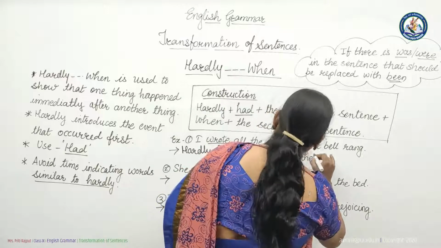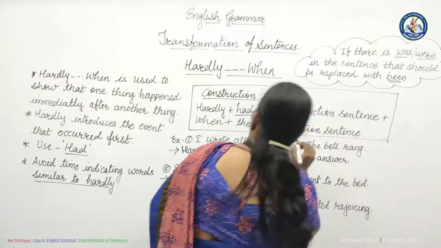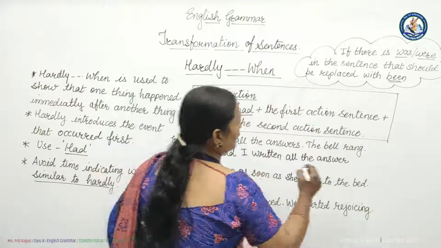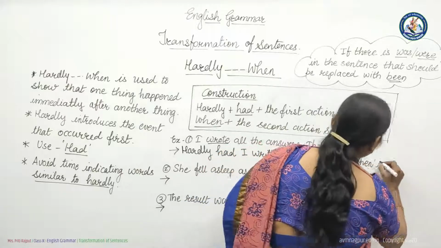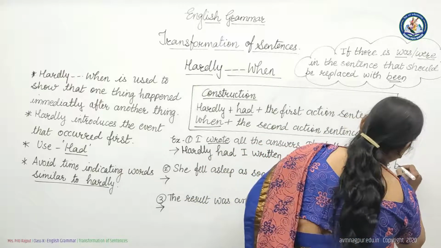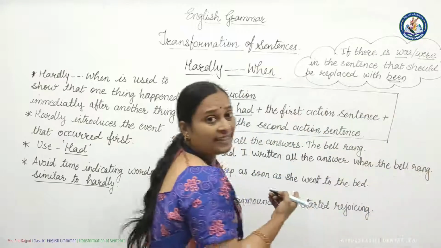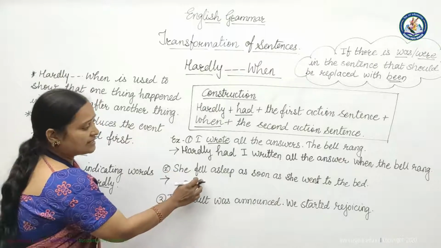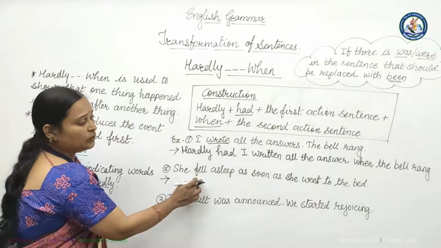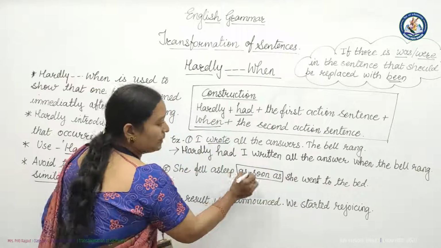Here our first sentence is over. Then after the first sentence we have to write when. When, and the other sentence, the bell rang. Isn't it easy? See, another sentence: she fell asleep as soon as she went to bed. As I said, such type of time indicating word, as soon as, should be removed.